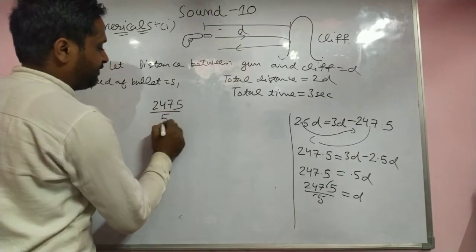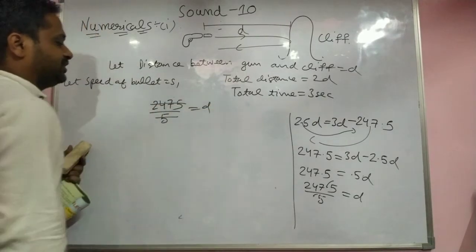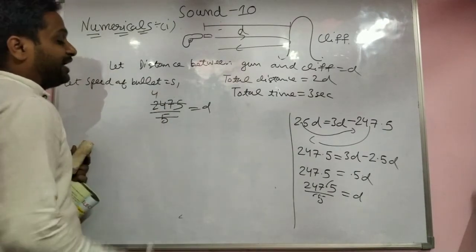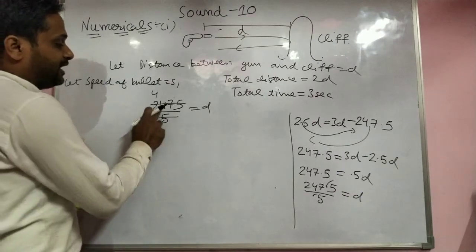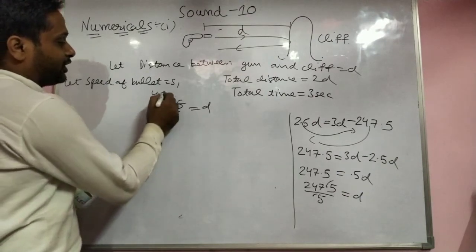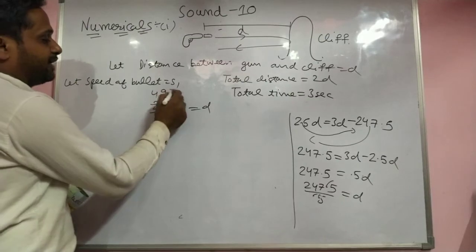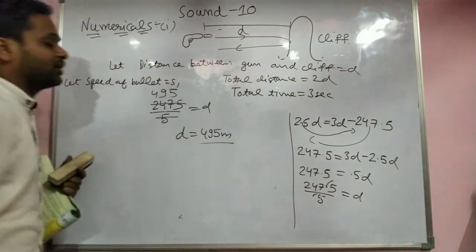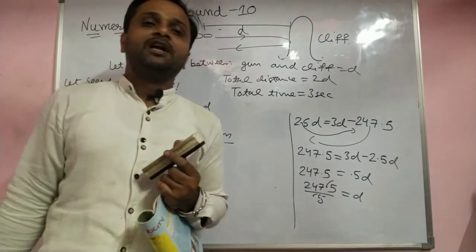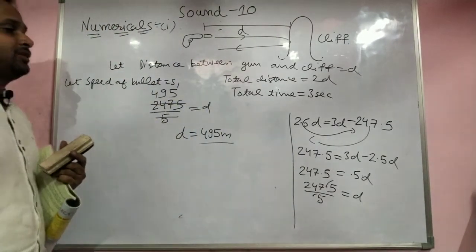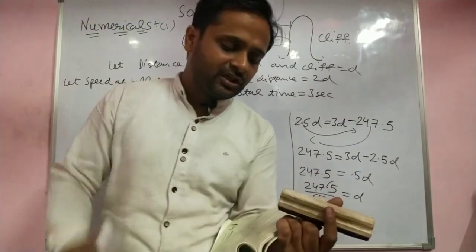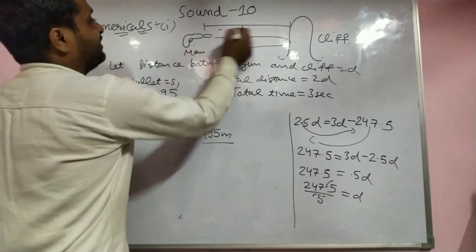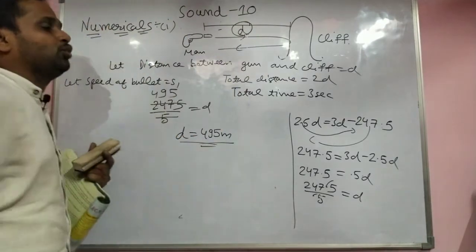2475 divided by 5. 5 fours are 20, then 4. 9 fives are 45, then 2 fives. So the answer is 495 meters. This is the first part: you have to find the distance of the cliff from the initial point of the man, the distance D.